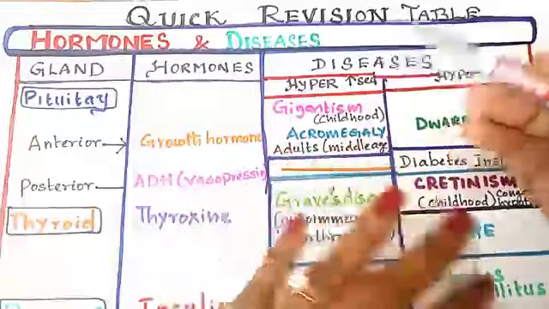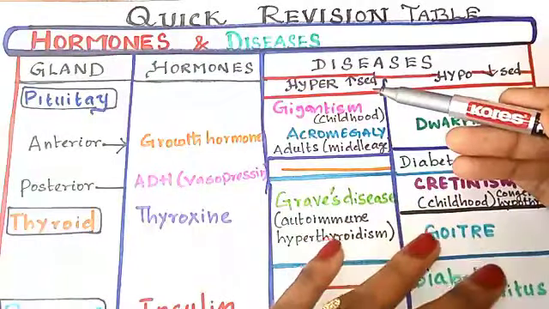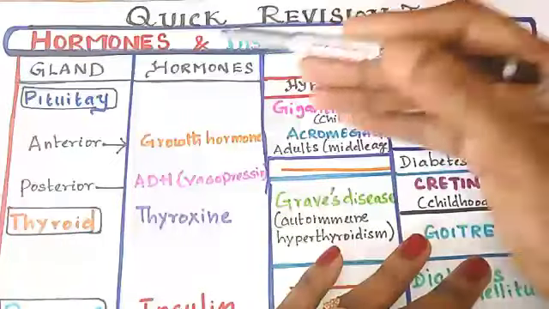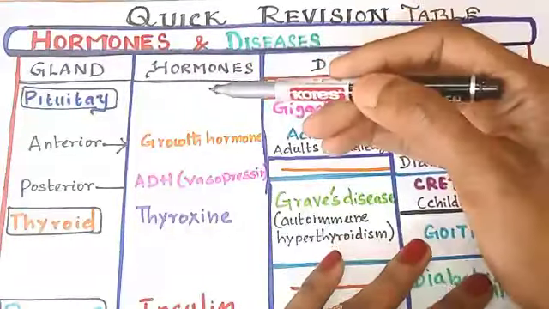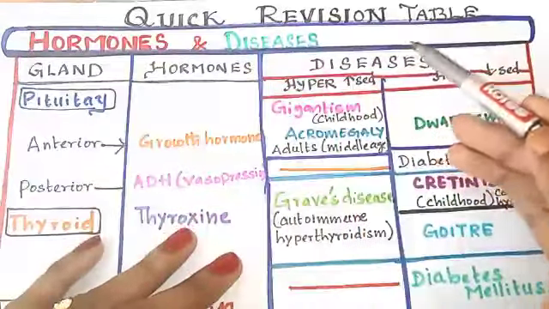I have made it into a quick revision table so that if you study this, it will save your time as well as it will be easy for you to memorize and revise also. Quick revision table, hormones and diseases. The first column is the gland, second hormones, third diseases.